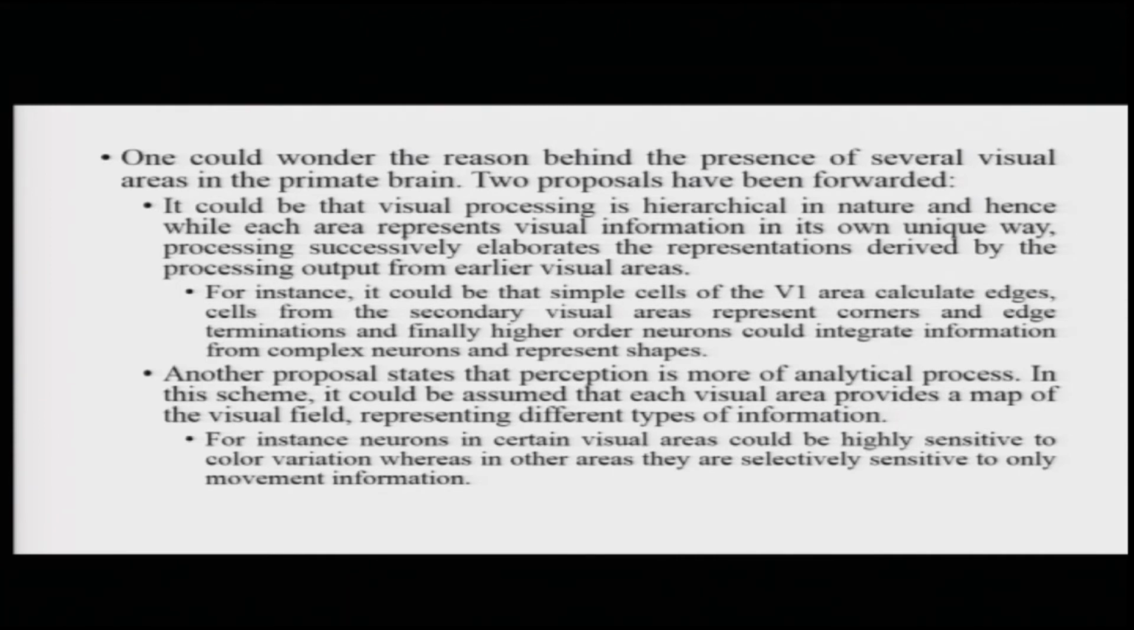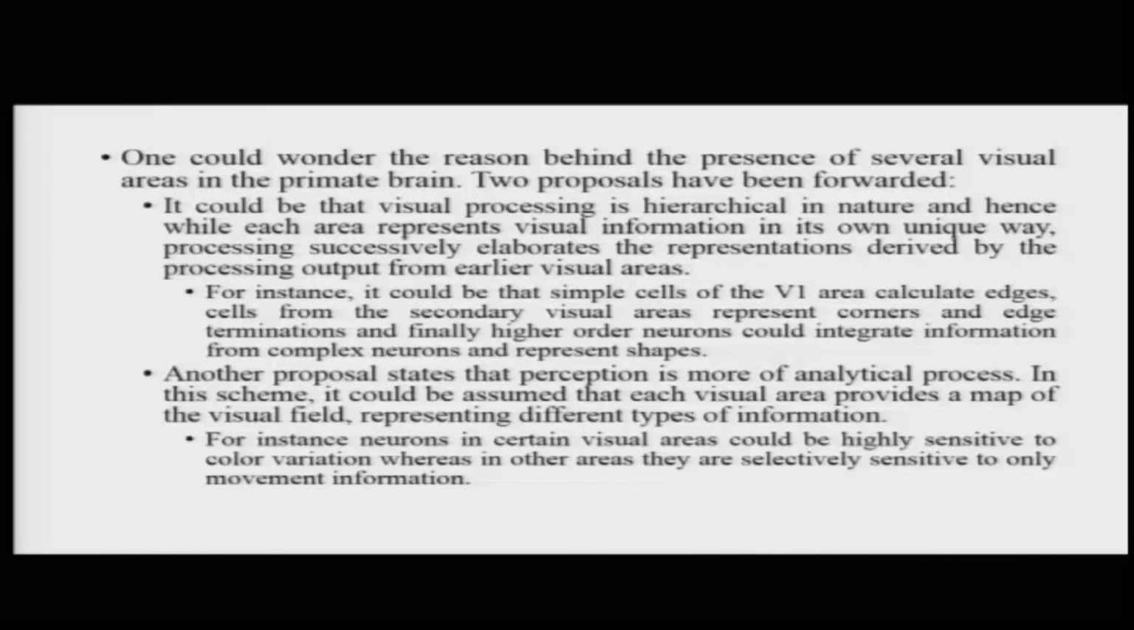Now, one would wonder what could be the reason behind the presence of these several visual areas in the primate brain. Two proposals have been offered to try and explain this. It could be that visual processing is hierarchical in nature, and hence each area represents visual information in its own unique way and then, processing successively, elaborates the representations derived by each preceding area. So, information arrives in different degrees of elaboration at these different areas and gets fully elaborated at the higher visual areas.